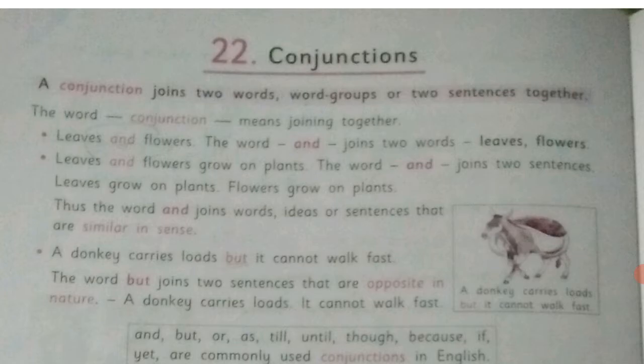So the word which joins two sentences or two words or two word groups is called a conjunction. Now here are some words which are called conjunctions in English. And, but, or, as, till, until, though, because, yet are commonly used conjunctions in English.